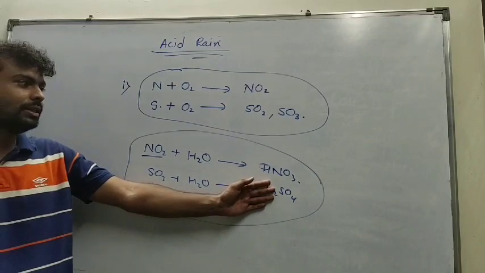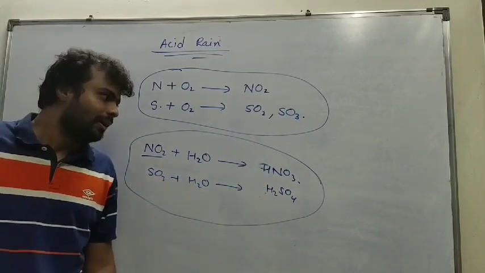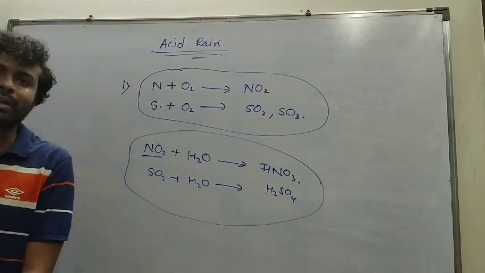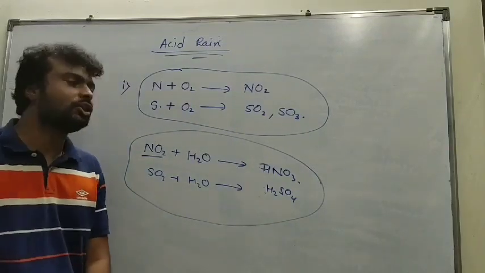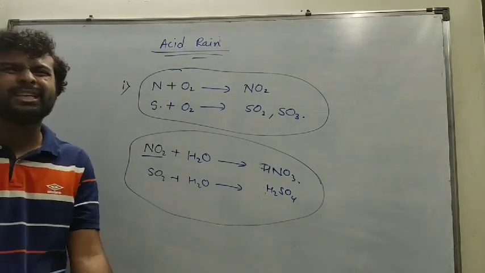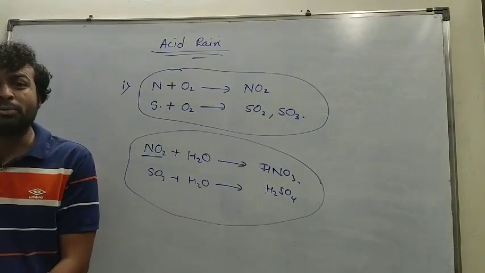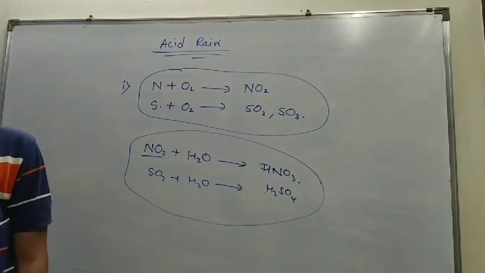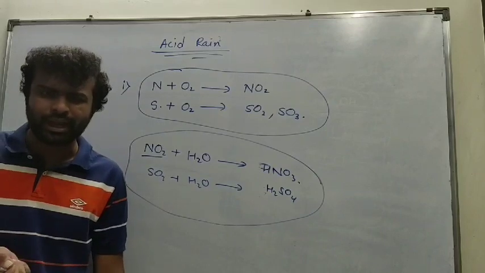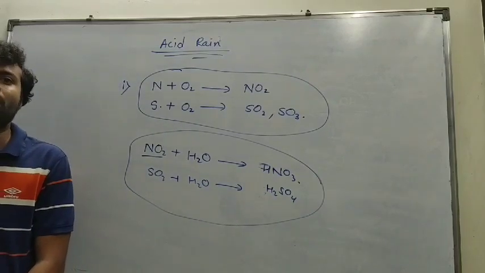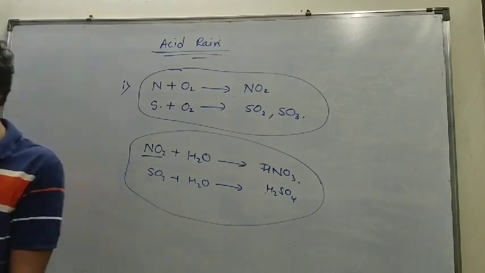This acid dissolves in the rainwater and contaminates it. When this rainwater comes down onto the earth, this phenomenon is called acid rain. Acid rain is very harmful for our monuments as well as our buildings, as it corrodes the iron present in the buildings. It is also very harmful for crops, as it reduces the pH of the soil.